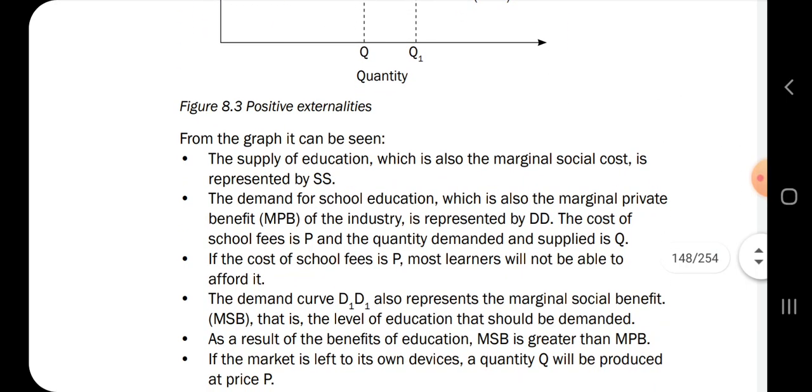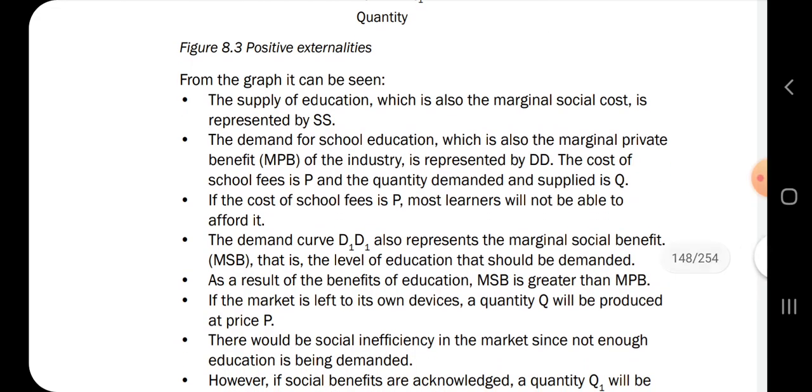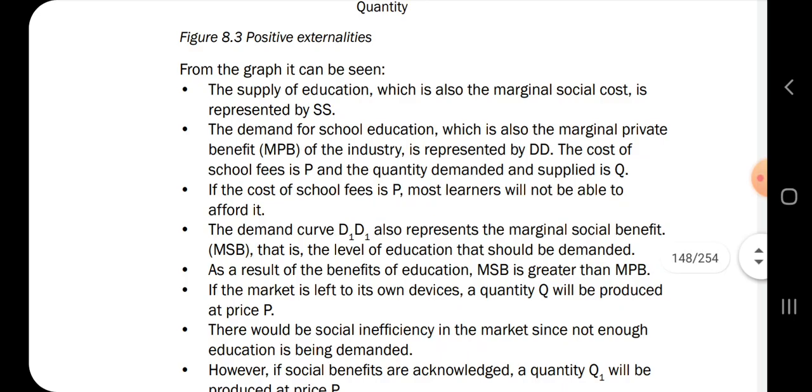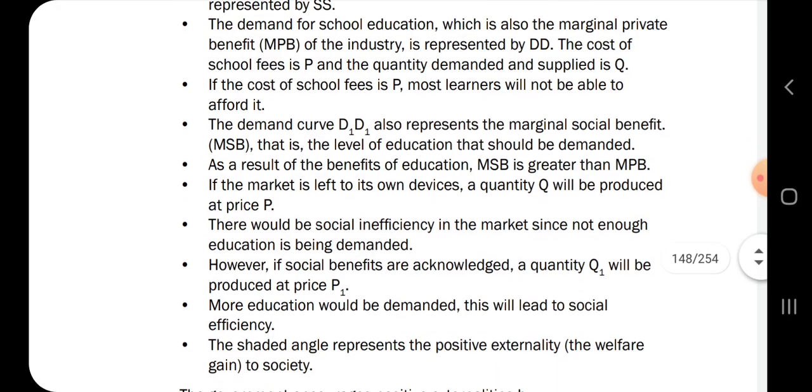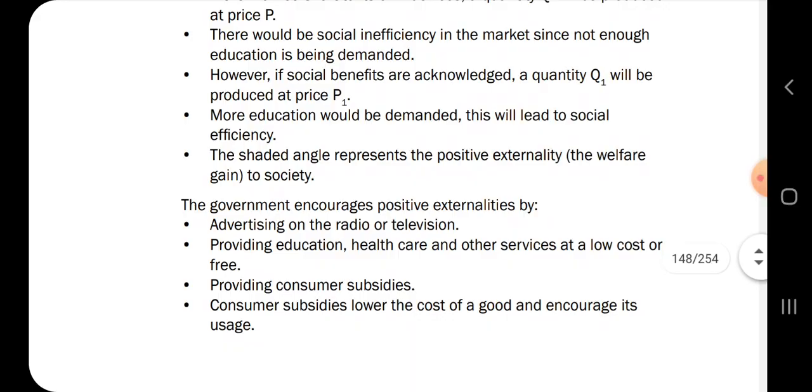And then the demand for social education, which is also the marginal private benefit of the industry, is represented by DT. The cost of the school fees is P. So when you're asked to write an essay about the consequences of market failure, you have to include this, draw a graph and explain it. You should be able to explain what point B, point C, D, B, or whatever is. And this is how, using these notes here, you are able to do that.